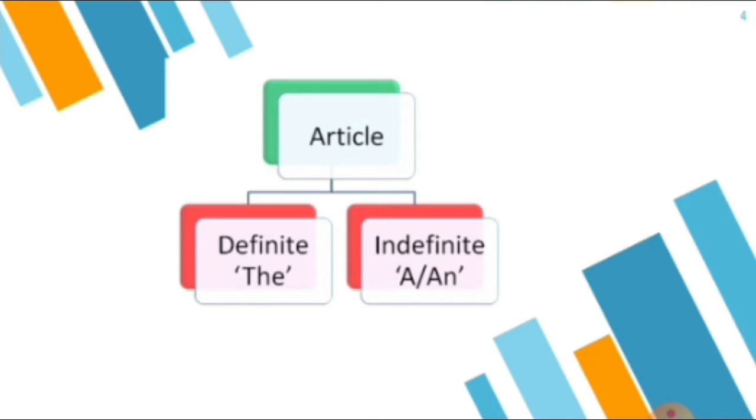The definite article has only one article, that is "the", and the indefinite article has "a" or "an". Sometimes you are going to use the word "a", or sometimes you're going to use "an". It totally depends on the rules of the articles which we are going to learn today.